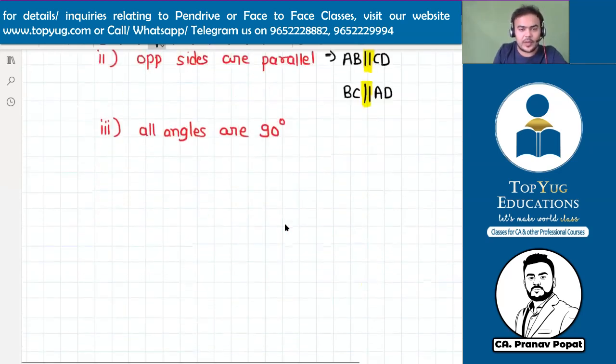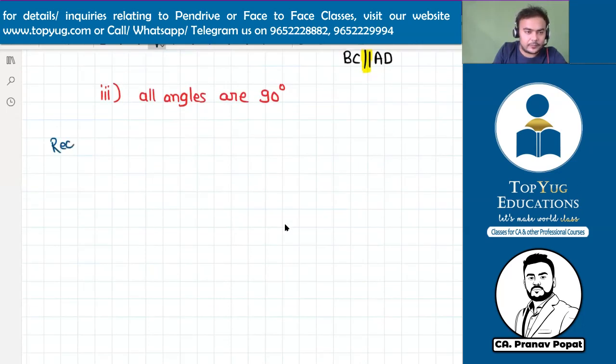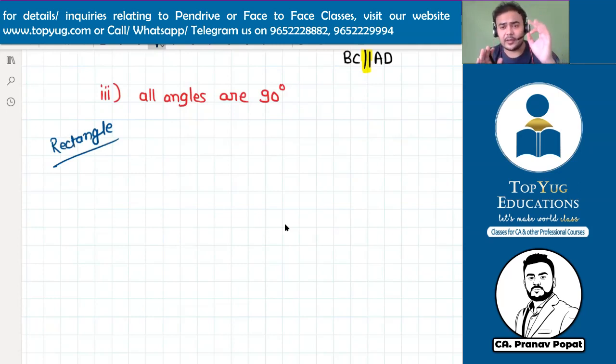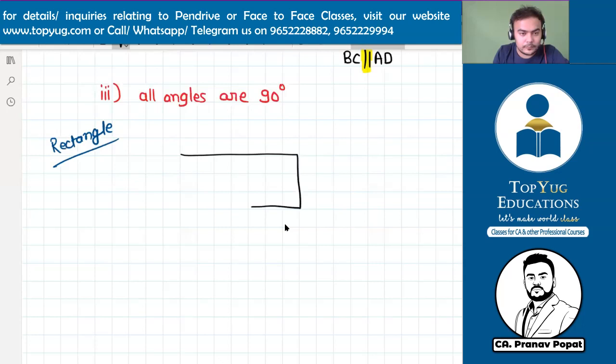Now after a square, let's come to rectangle. A rectangle is almost like a square. There is only one exception. Can you please tell me what is the exception? All the sides are not equal. Only the opposite sides need to be equal.